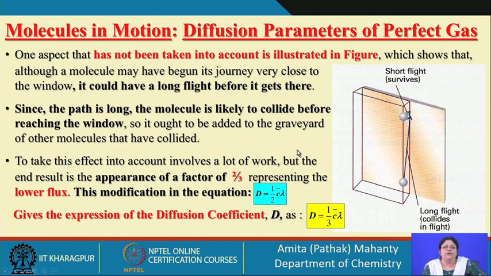So, the equation you have for D is 1 by 2 into the mean free path into the relative mean speed. But if you multiply this by 2 by 3, the 2 gets cancelled, and you get 1 by 3 into the relative mean speed into the mean free path.